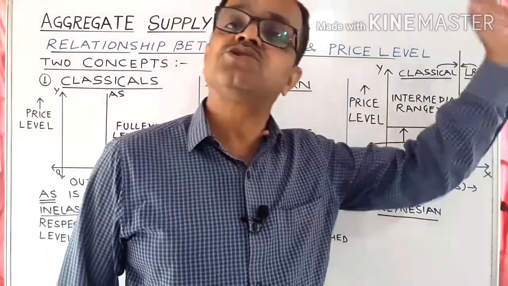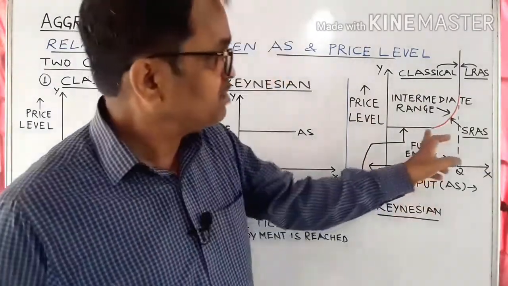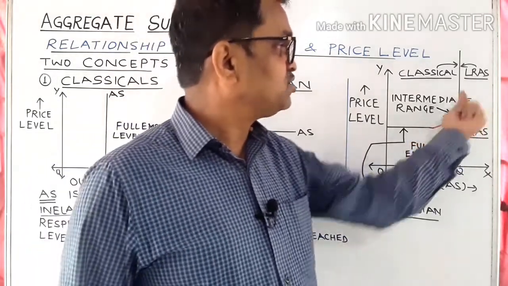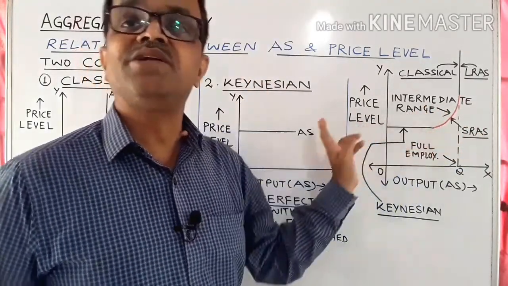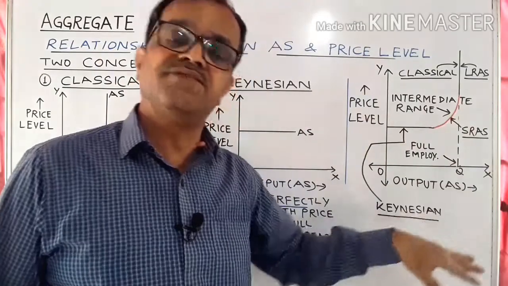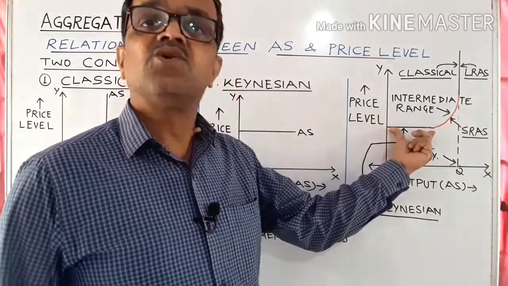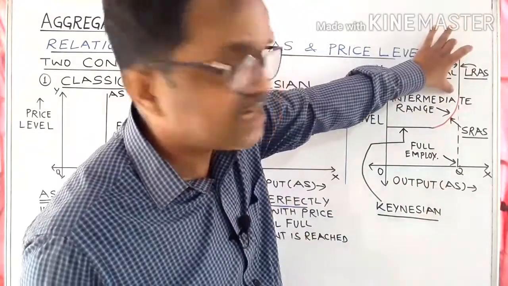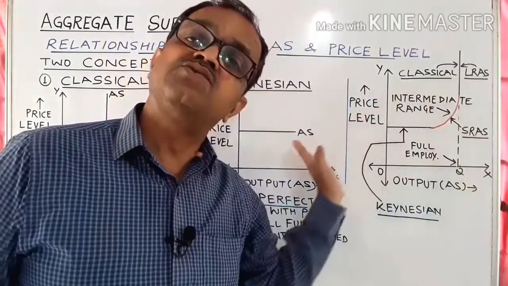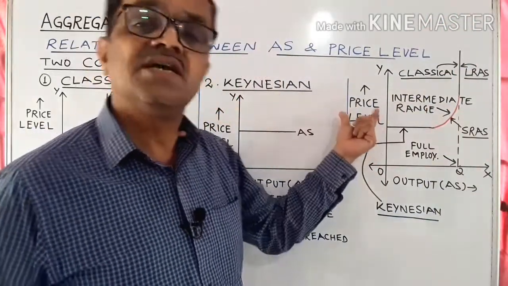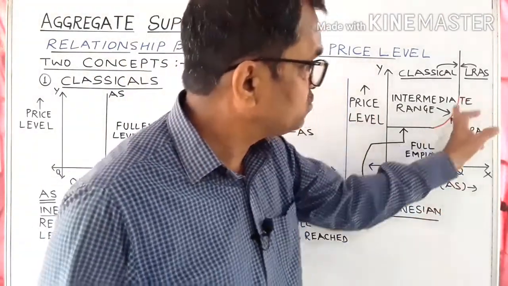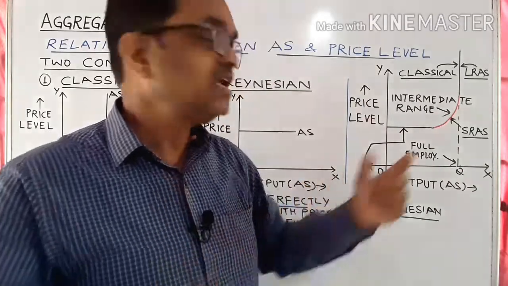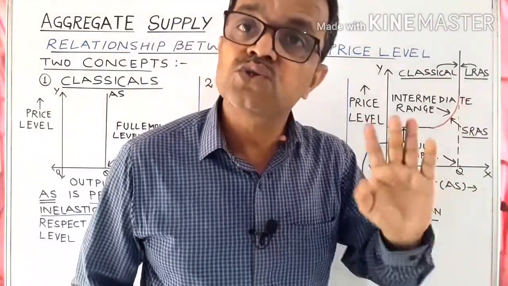Price level also goes on increasing. This curve will take a curved shape. This range is called the intermediate range between the Keynesian and classical views. The Keynesian is a horizontal straight line parallel to the output axis, and the classical is a vertical line parallel to the y-axis, that is the price level axis, and in between the two this range is called the intermediate range, where the output increases and the price level also increases.